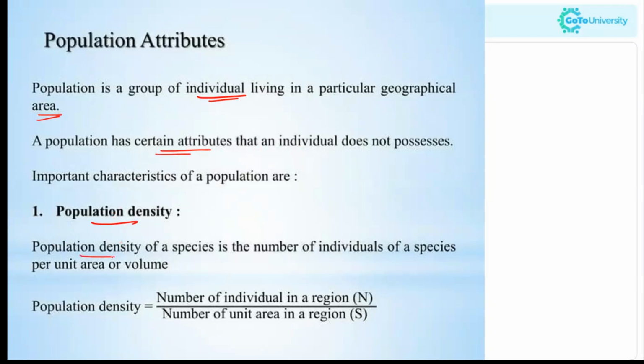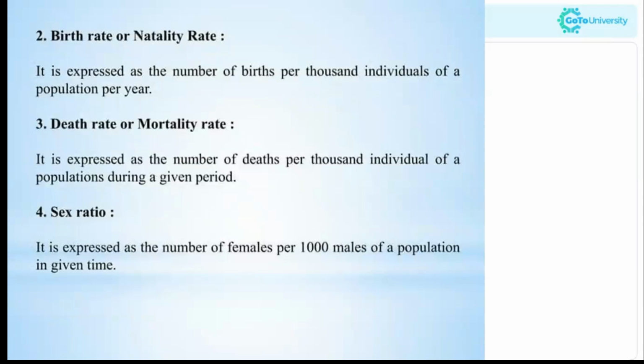Population density of a species is the number of individuals of a species per unit area or volume. So population density is equal to the number of individuals in a region, that is N, divided by the number of unit area in the region, that is S. Next is birth rate, or natality rate.